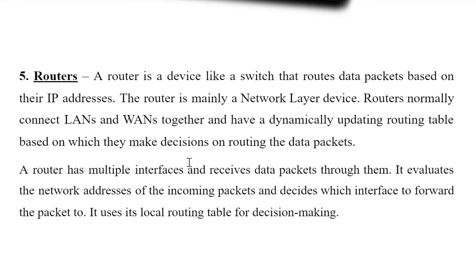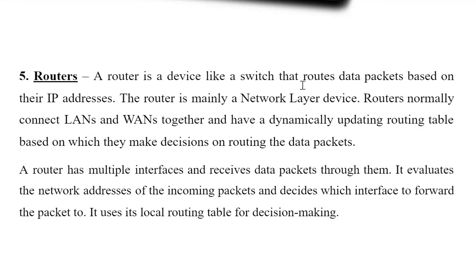Okay, so what is the main function of this router? It routes the data packet. It sends the data packet from source to destination through a particular route. So it is used to find the route through which the data can pass. You can have multiple paths from sender to receiver, so the router is used to provide a particular route through which the data can be passed.